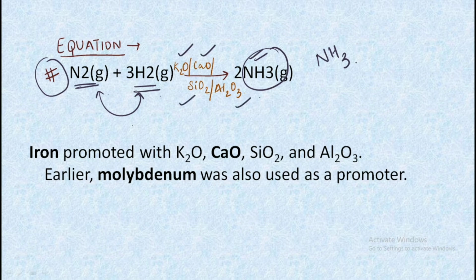Do not rote memorize all this, just make sure you have knowledge of this process. The last point to remember is that the catalyst is iron promoted with K2O, CaO and other components. Earlier, molybdenum was also used as a promoter, that is, in the previous time molybdenum was also used as a promoter in this process.